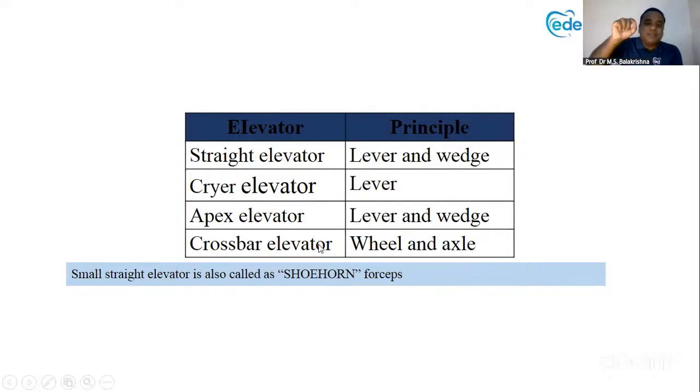It's a new thing. Please write it down. Shoehorn forceps. The small straight elevators are called shoehorn forceps. It is also called a forceps, but it is an elevator. So this is an extra point. You should know what is the lever, wedge, wheel and axle principle, what is the mechanical advantage, and what are the examples of it. Either way they can ask you, so almost 10 to 15 MCQs can be generated from this very particular topic.